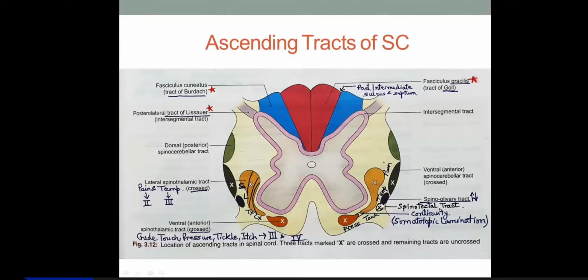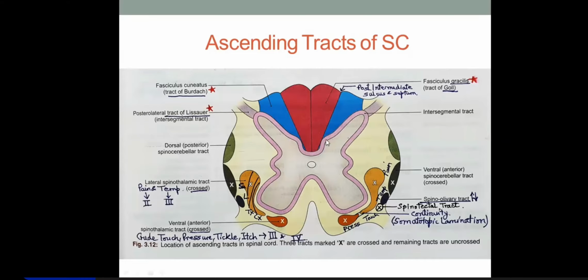So spinotectal is for movement of your head and eye movements in response to visual stimulus, and spinoolivary is also related to the proprioceptive sensations and your reflex movements. So these two are other tracts located anteriorly in the lateral funiculus. So in total, you now have 8 ascending tracts to study.